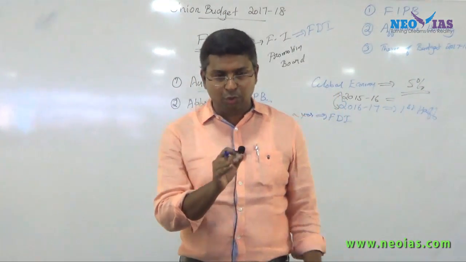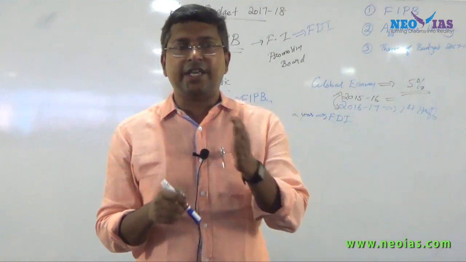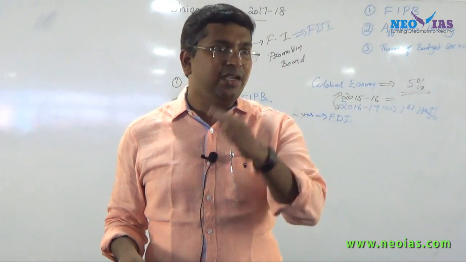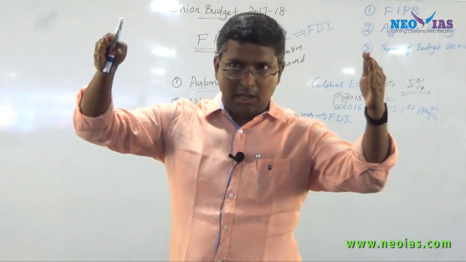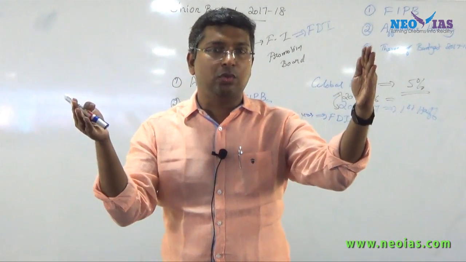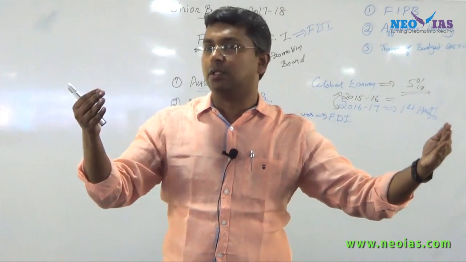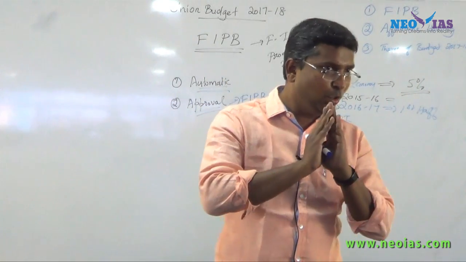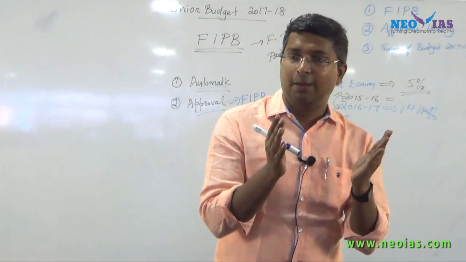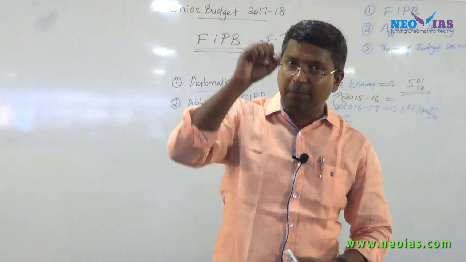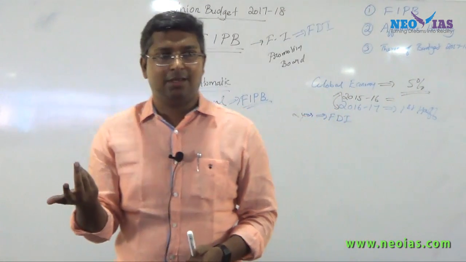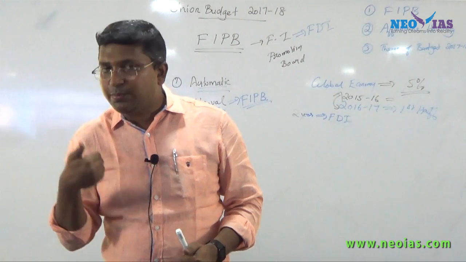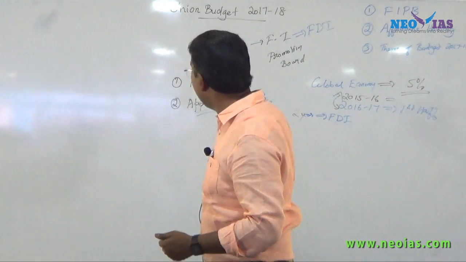What FIPB used to do is, the sectors are classified into automatic route and approval route. So under the automatic route, FIPB doesn't have any role at all. But under the approval route, FIPB will decide whether to approve this investment or not. So FIPB will give approval.